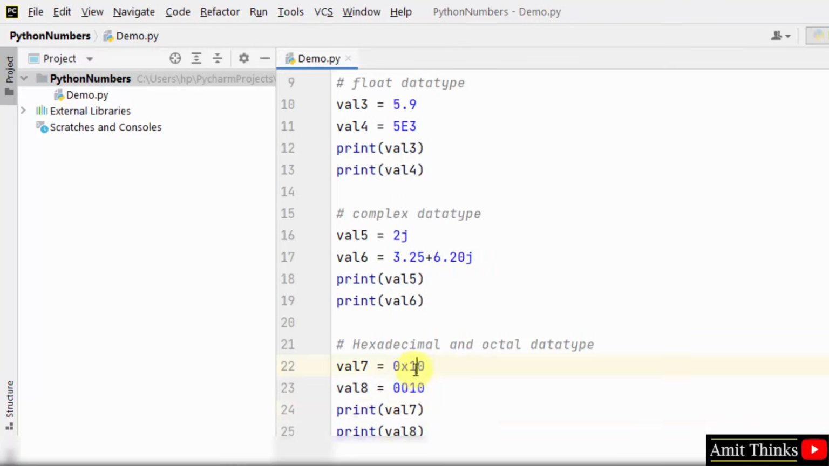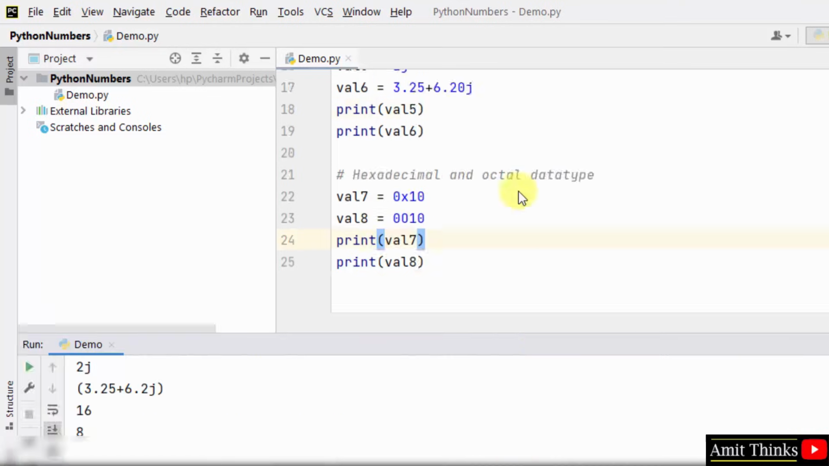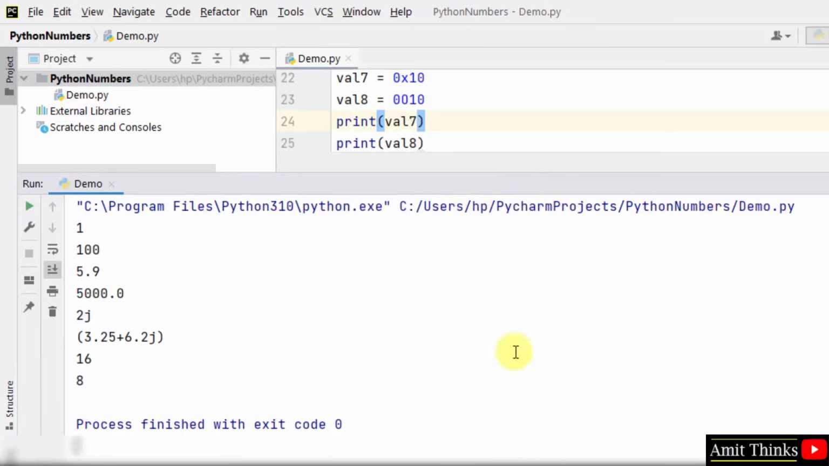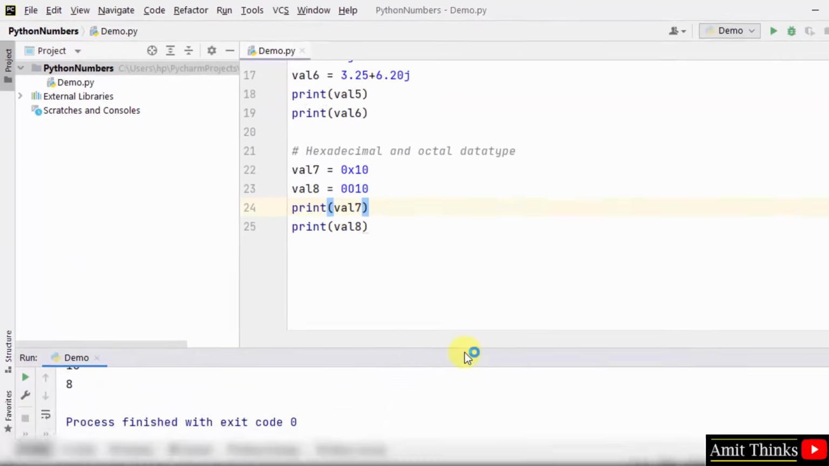So guys, this is our hexadecimal number and this is our demo octal number. I'll right click and print it. Here we have printed it. Okay, so in this way we can display number type.